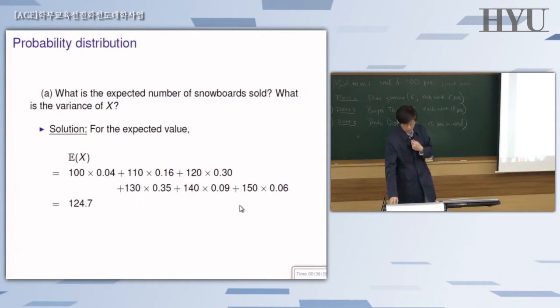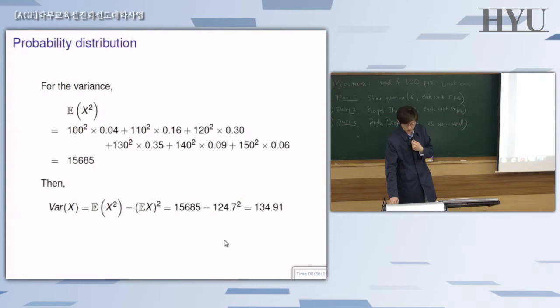So that's the expected value, and the variance is a similar kind of operation. Just first you have to compute the expectation of X squared. The number gets big. That's another reason why you need to bring a calculator. Then you subtract the squared expectation of X, and the final answer for this variance is 134.91, which is quite straightforward.